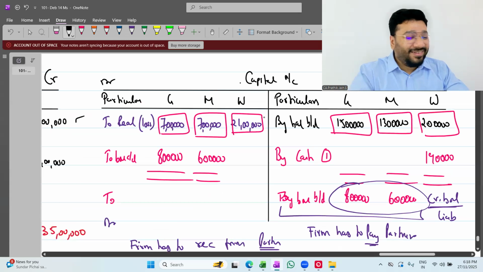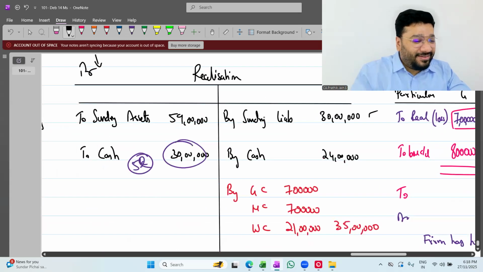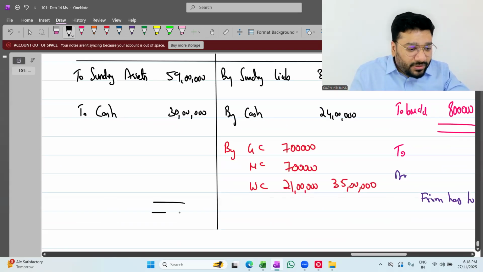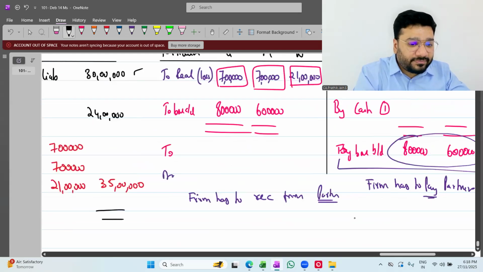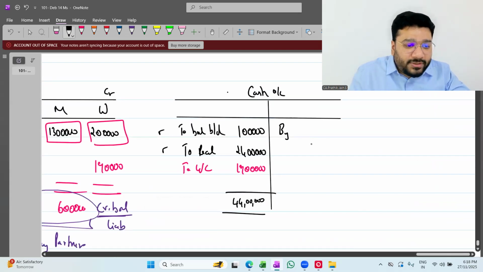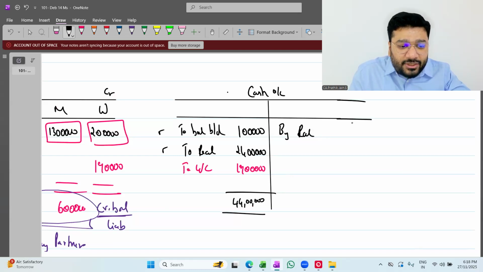Now, here anyways we have posted long back. Okay, so both sides are tallying. Okay, realization closed. Now people, do the remaining half of the posting in the cash account. So by realization, which part? Sundry liability part. How much? 30 lakh rupees.